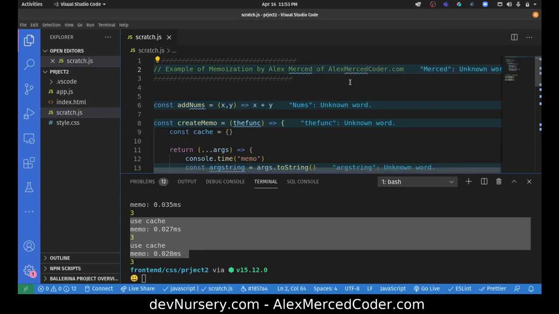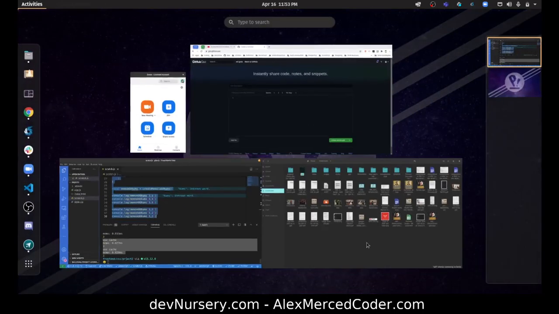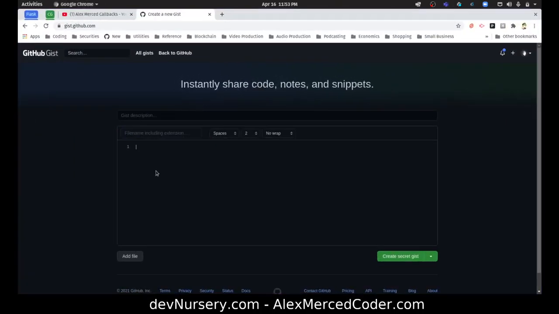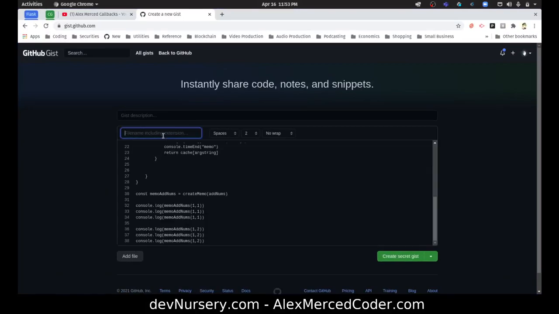Okay. So let's copy this so that I can share it with you guys at the end of the file. So we'll call it memo.js. Okay, example of memoization in JavaScript.